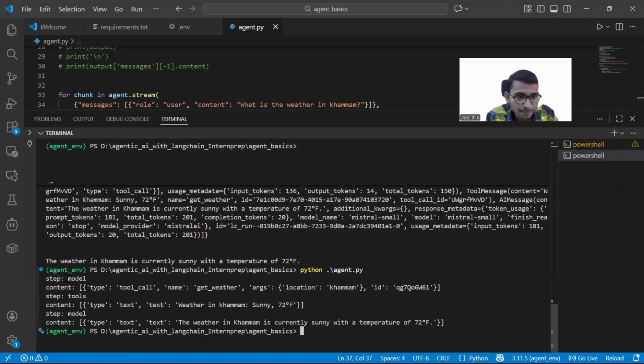You see, step, agent, model means agent. What it is doing, type tool call, name, something is there, and Khammam. See, what is this? What is this exactly?